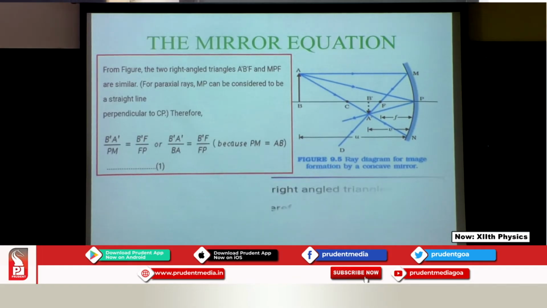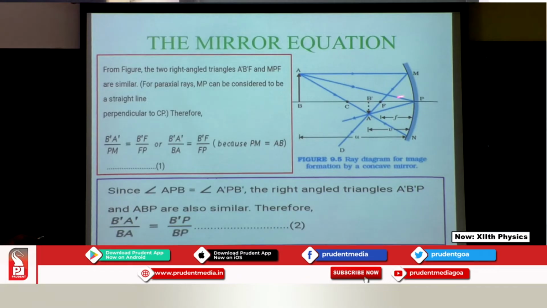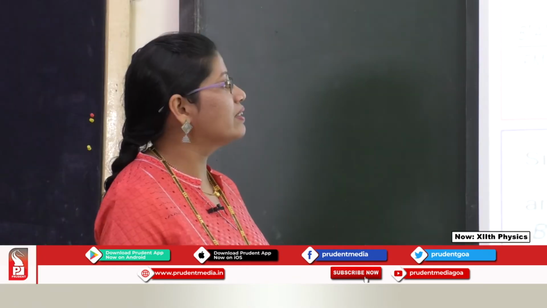Now let us go for the second. I have considered the next triangle, that is A dash B dash P, and ABP, which is similar. Since they are similar, I can write that B dash A dash upon BA is equal to B dash P upon BP. So these two equations are important. This is the start of your derivation. I have considered the triangles to be similar, and hence I have got equation 1 and equation 2.